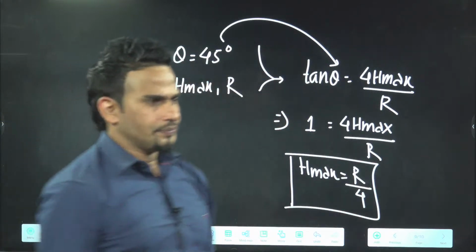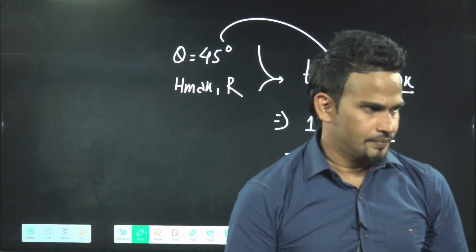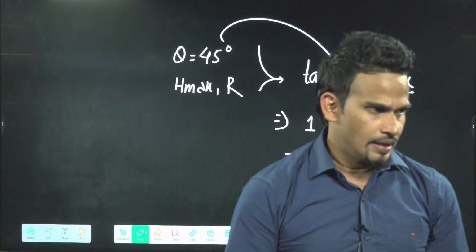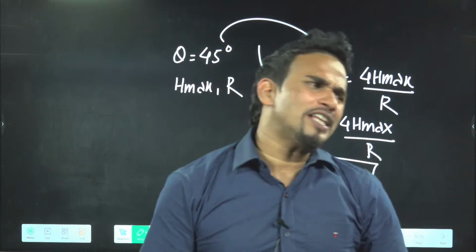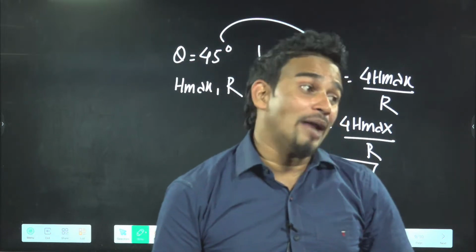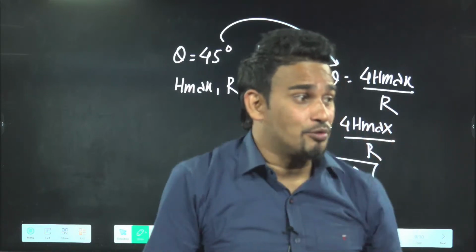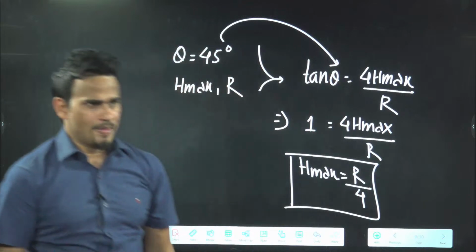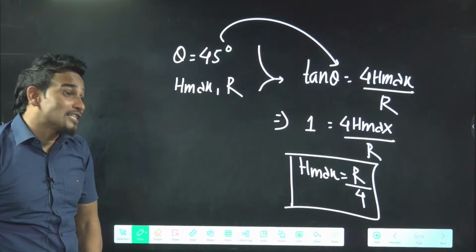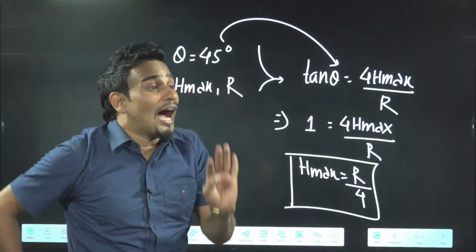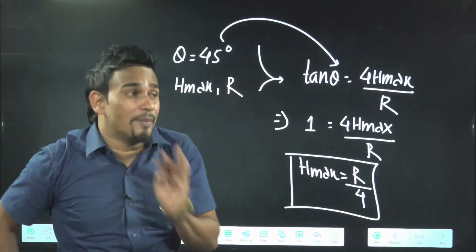Everyone got? Okay, very good. But R by 2 is also something. Can you guess what is R by 2? Some people were saying R by 2. That was also something. For vertical projection, if anyone asks you to find the maximum possible vertical height to which it can be thrown, then it will come R by 2.